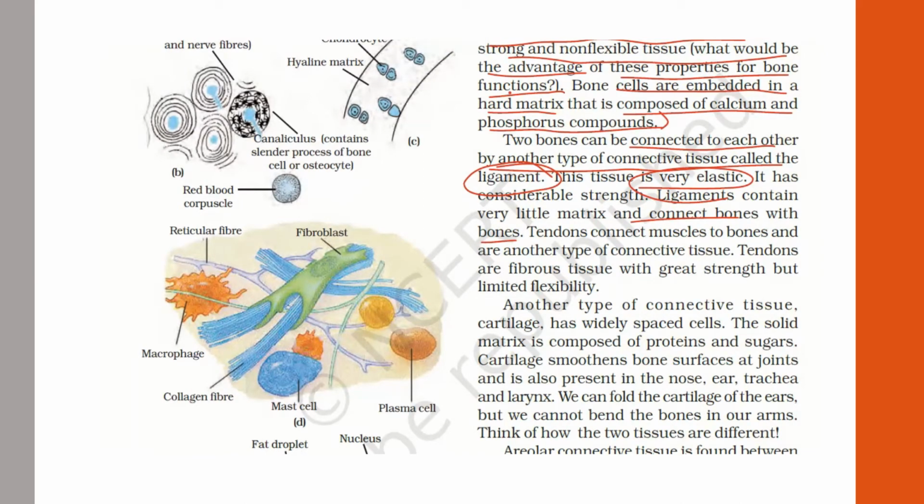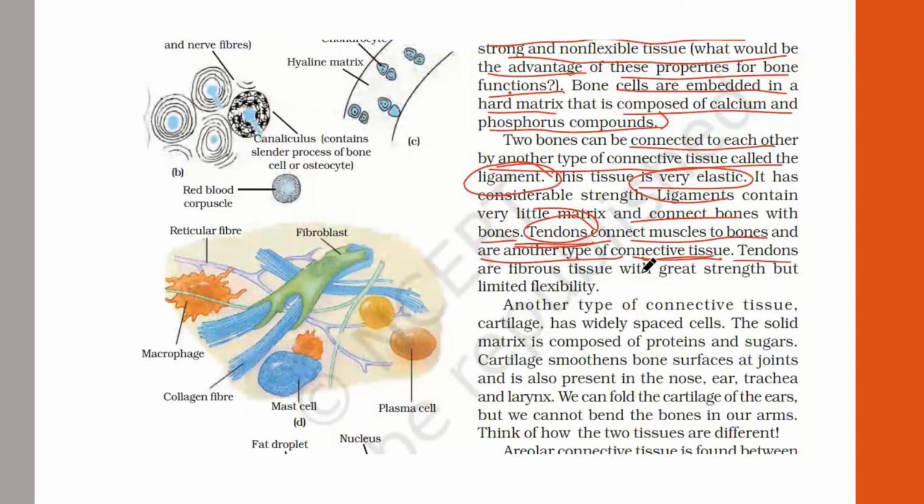When it is stretched to a certain extent, like a rubber band whose elasticity is lost, in that ankle portion also the ligaments get torn. There is a wear and tear of ligaments which will cause swelling, pain and many other things. So ligaments contain very little matrix and they connect bones to bones. I gave an example of ligaments here. Next comes tendons. So what are tendons? Tendons connect the muscles to the bones and are another type of connective tissue.